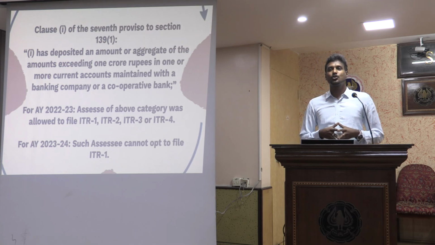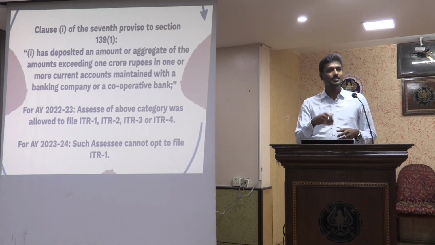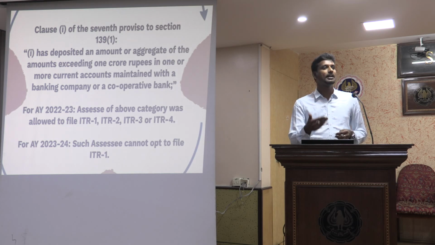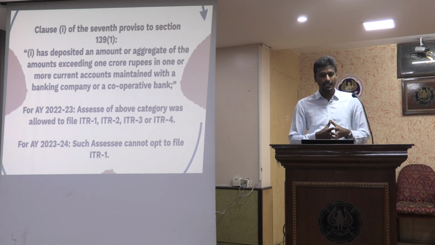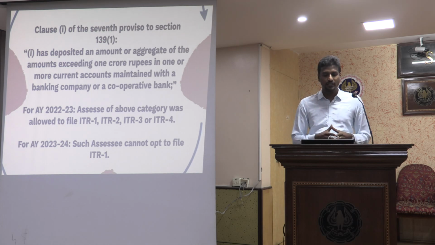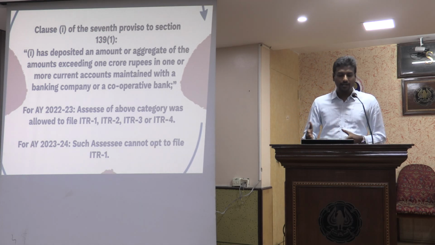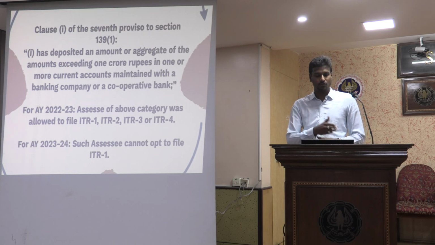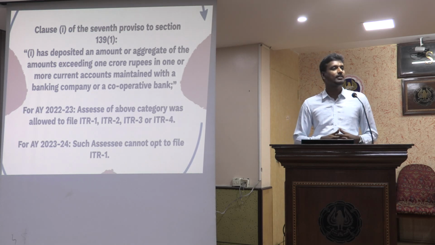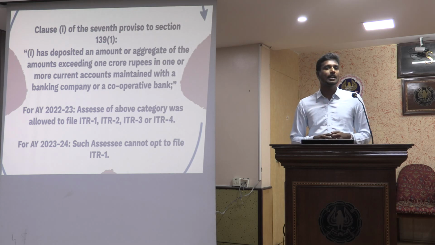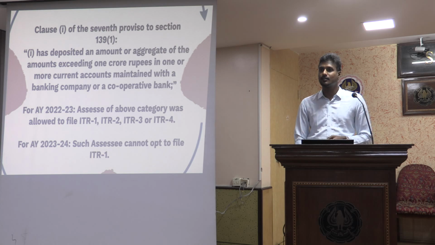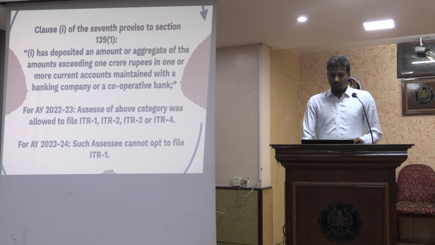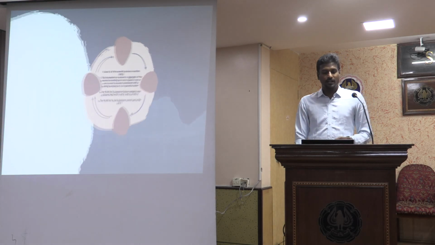Somehow they felt that such people should not be filing ITR 1, and they have restricted it: ITR 1 is not applicable for such categories of people who have deposited more than 1 crore in the bank account. For assessment year 22-23, an assessee of the above category was allowed to file ITR 1, 2, 3 or 4. For assessment year 23-24, such an assessee cannot opt for ITR 1, and must mandatorily go to ITR 2, 3 or 4 as the case may be. So this is the first important change.